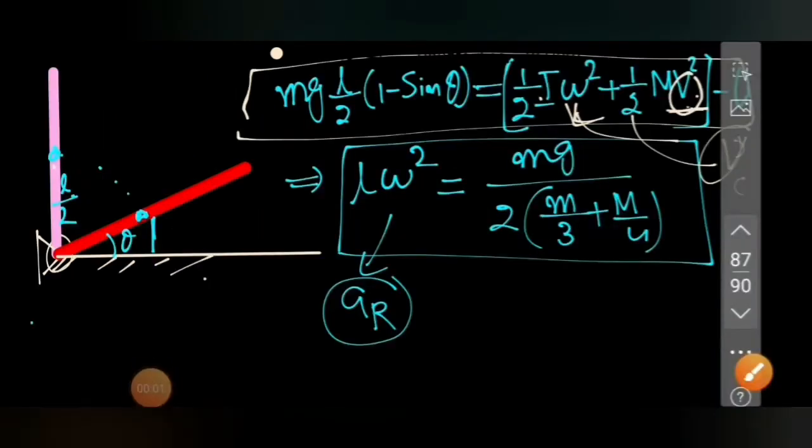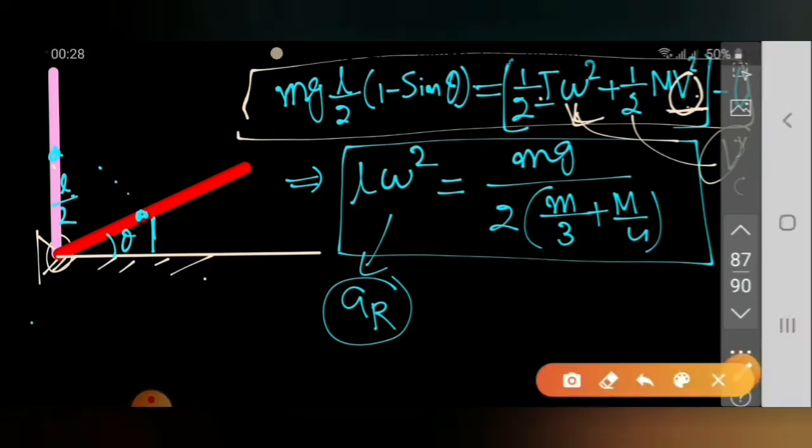After this, the second question is asking to calculate the velocity of this block at the time of losing contact. So we have this relation, the work energy theorem relationship. Here is capital M, and here is one-third ml square. Now we know the ratio of capital M and small m, so we can substitute here, and we know the relation between omega and capital V also, that we will substitute, and we can put theta equal to 30 degree.